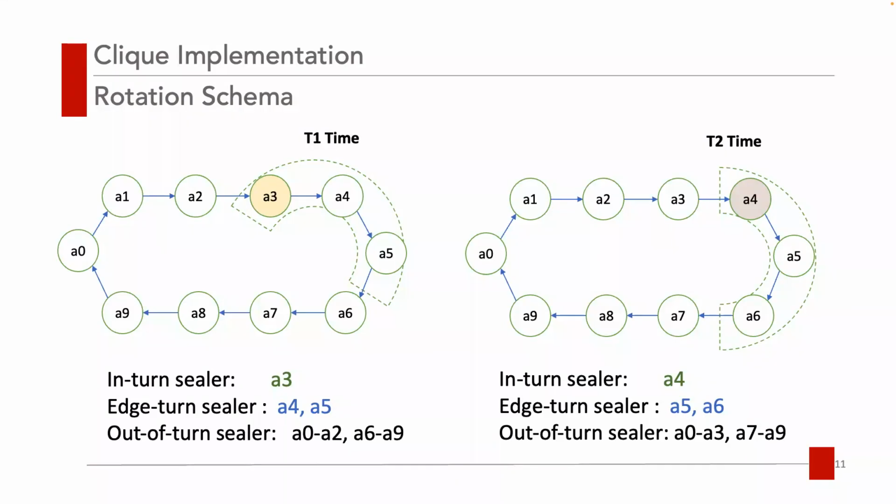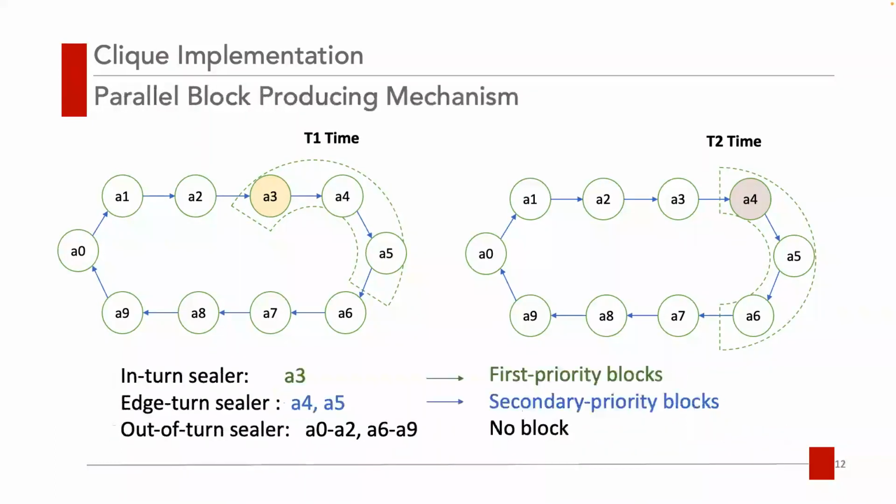Then we look into how Clique operates. The committee includes 3 types of sellers, namely the in-turn seller, the edge-turn seller, and the out-of-turn seller. Each node in the committee takes turns to change their roles. For instance, at the time T1, A3 is the in-turn seller while A4 and A5 are the edge-turn sellers. At the time T2, A4 becomes the in-turn seller and A5 and A6 become the edge-turn sellers.